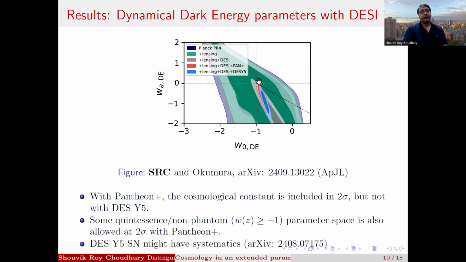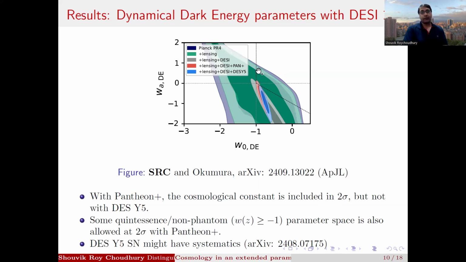And we find that with Pantheon Plus combined with CMB and DESI, the cosmological constant is still included within 2 sigma, whereas DES Y5 actually rejects the cosmological constant at more than 2 sigma. Now, DES Y5 supernovae might have some systematics, as discussed in this paper by George Efstathiou. So what we basically find is that with Pantheon Plus, not only is the cosmological constant included within 2 sigma, we also have some quintessence parameter space.